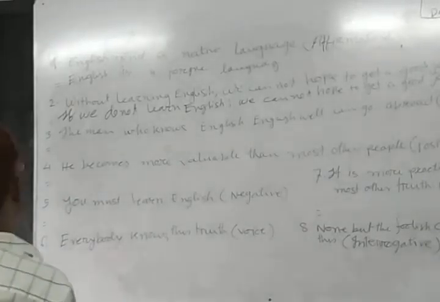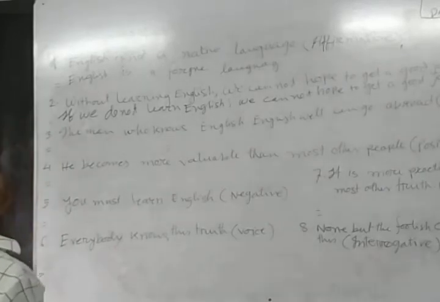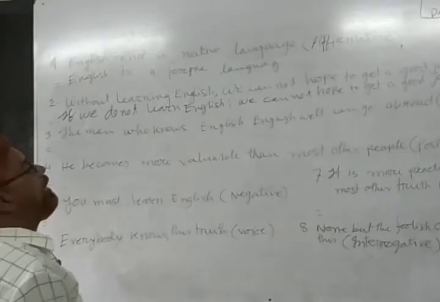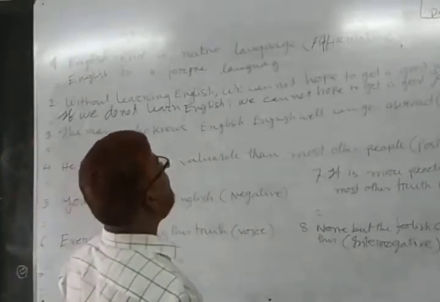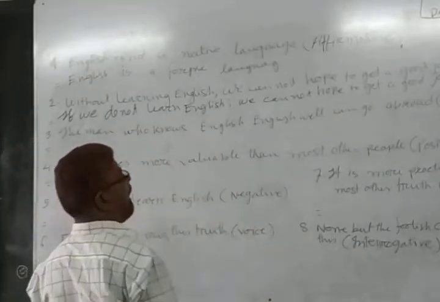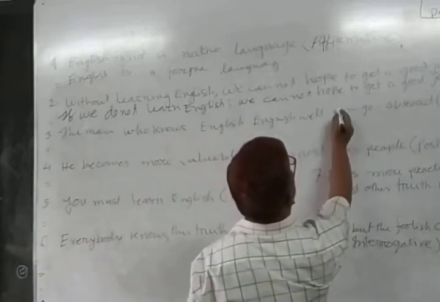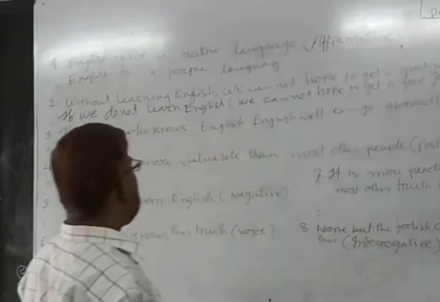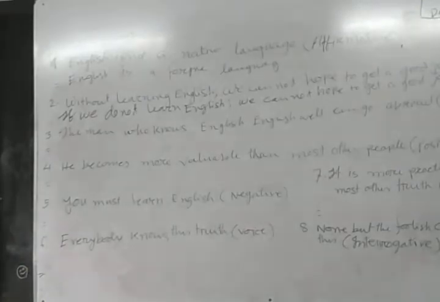Now, number 3, the man who knows English well can go abroad. It is a complex sentence.